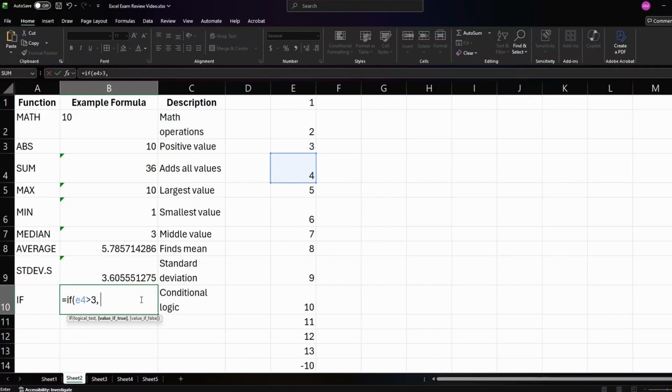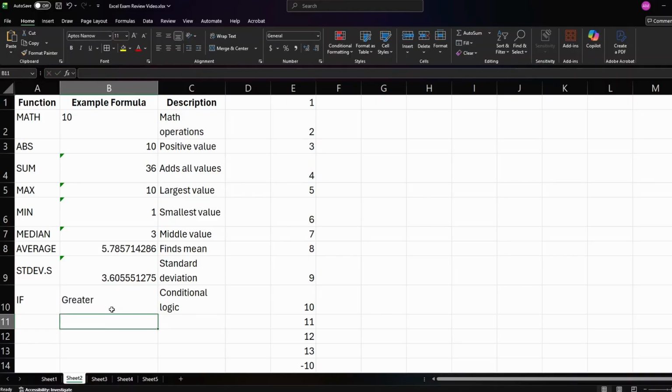So if E4 is greater than 3, we'll put greater. Otherwise, you're going to separate by commas and type the other output you want. So I'm going to put less or equal, because see how we're using a greater than symbol? If it's equal, it's going to do false. So we want less or equal. And here we see that the value at E4 is greater than 3, so we get greater.